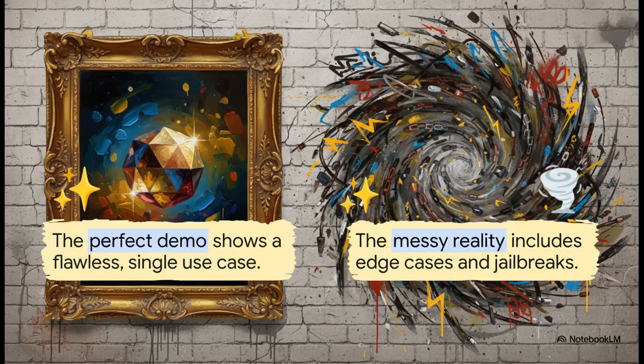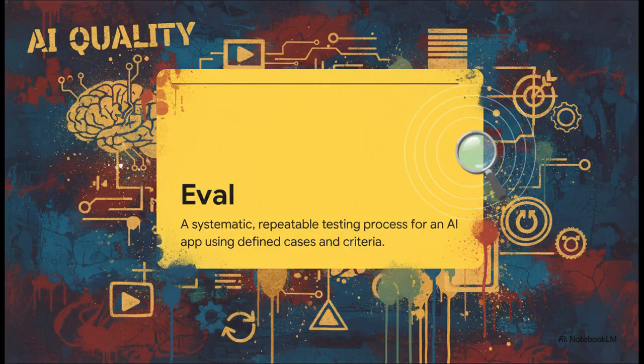Real users ask incredibly difficult, nuanced questions. They give unclear or even completely contradictory instructions. And some folks actively try to break the system with complex jailbreak attempts just to bypass safety filters. This messy, chaotic reality is exactly why rigorous structured testing is literally the only way an AI survives in the wild. And that brings us to the concept of an eval.